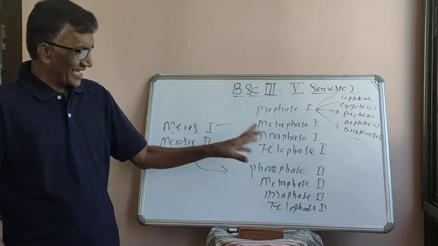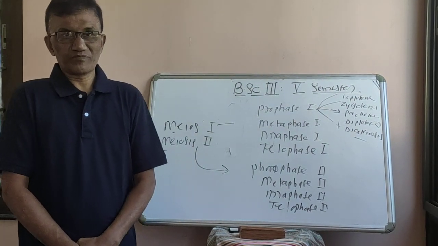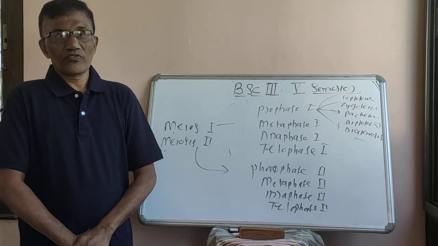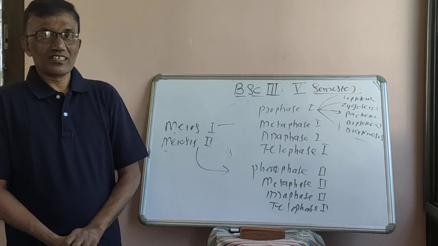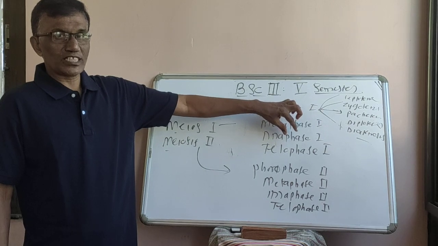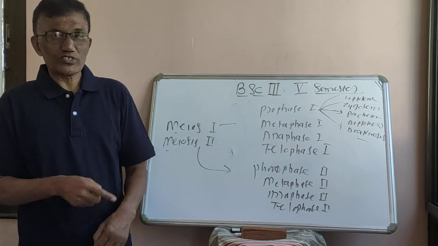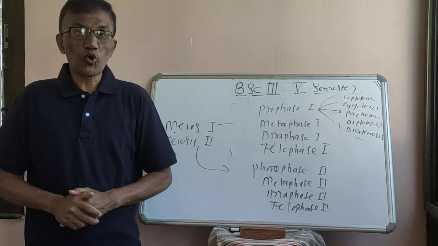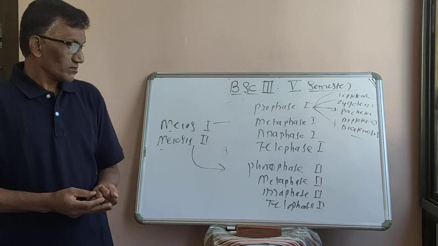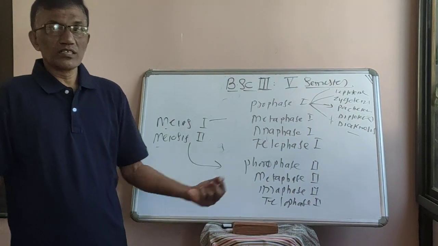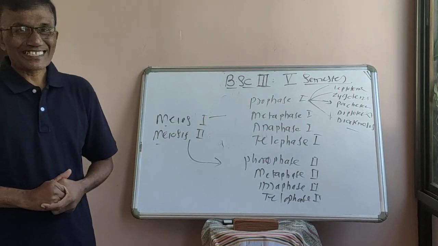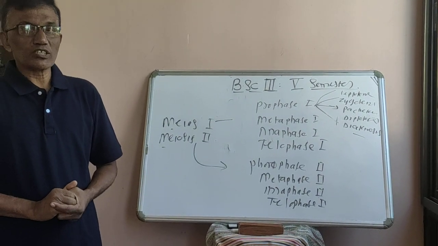So now the cell enters into telophase first. Here there is no cytokinesis. Whatever haploid set of chromosomes have come to their respective poles start to produce their own nuclear membranes. So here there is a formation of 2 haploid sets of chromosomes with nuclear membrane.